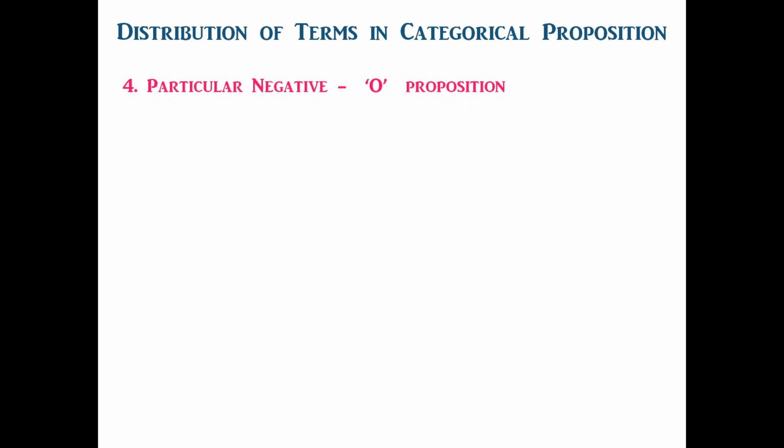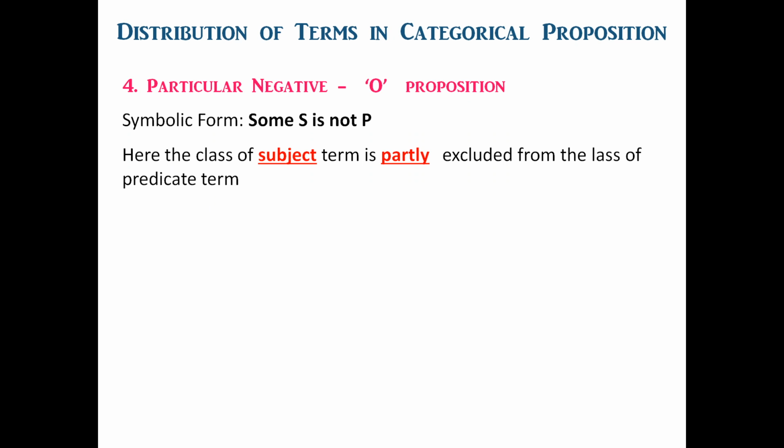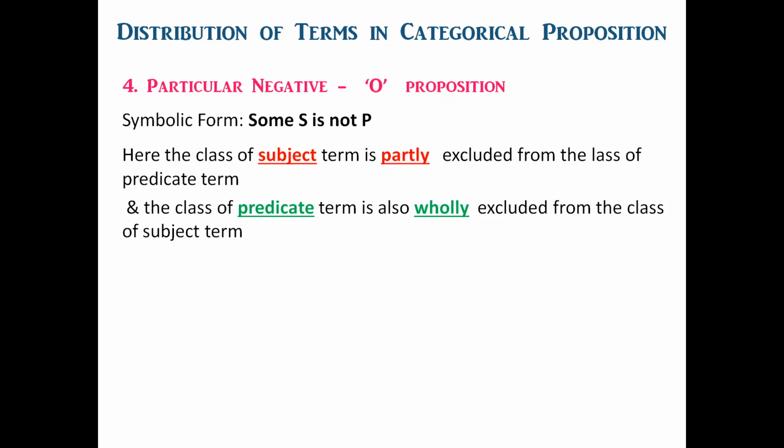The next is particular negative, that is O proposition. Its symbolic form is some S is not P. As it is a particular proposition, the class of the subject term refers to part of the class. And as it is a negative proposition, obviously the relation between the two classes, that is of the subject term and the predicate term, will be of exclusion. So one class will be excluded from another class.